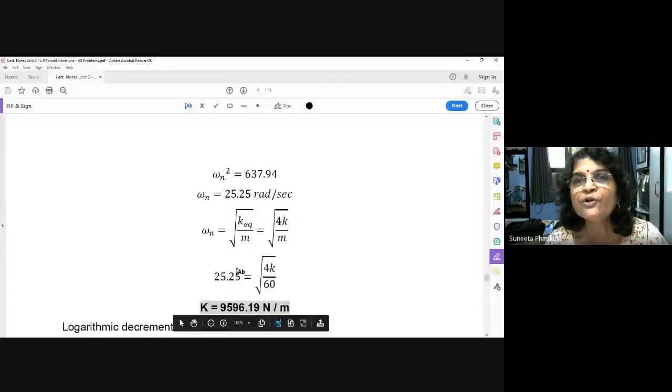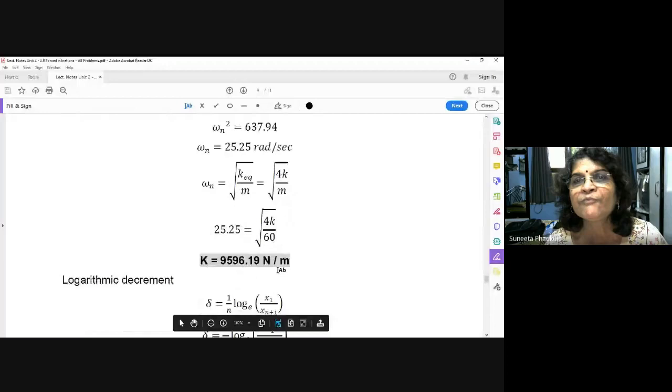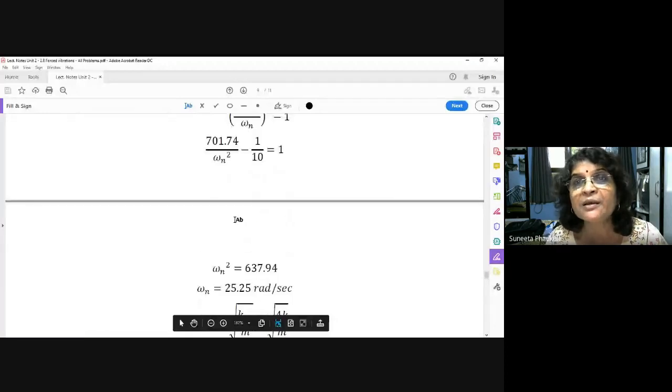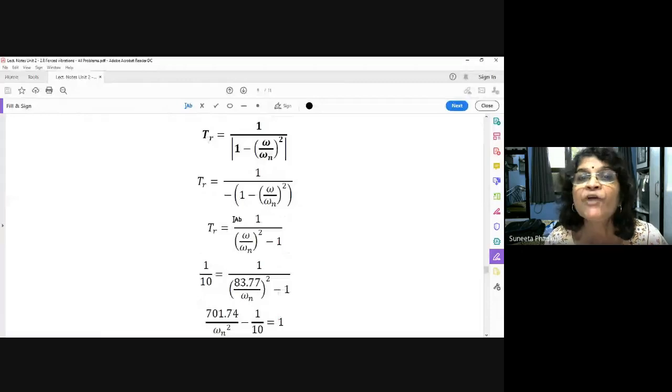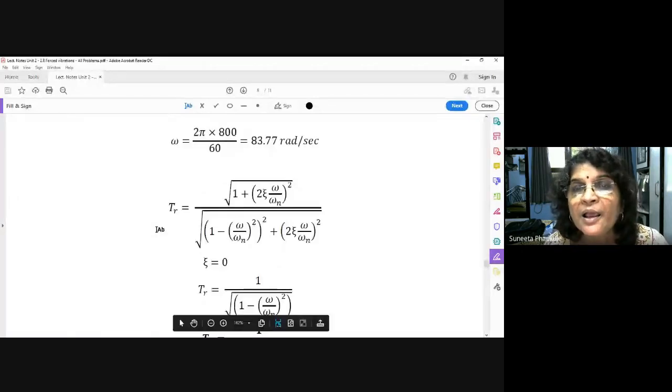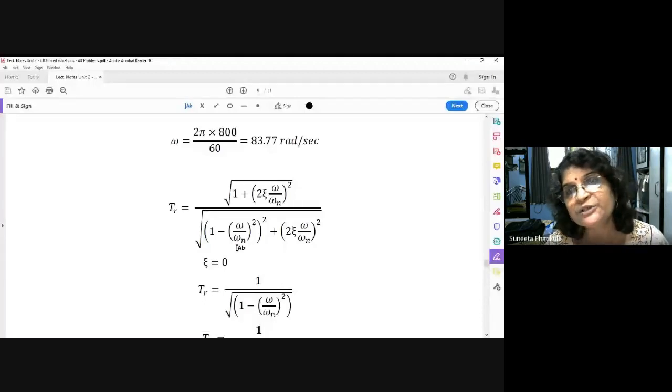So how to find out omega n now? What do you know? What is given? Transmissibility is given. See, this is the transmissibility. From this transmissibility, we have to find out omega n. And what are the conditions? They have mentioned damping is not provided, so zeta is equal to 0. So this term is 0. So it is simply 1 upon square root of (1 minus omega upon omega n) square.